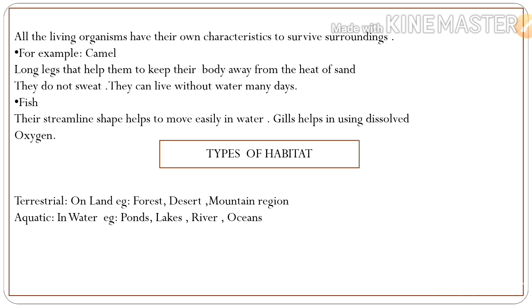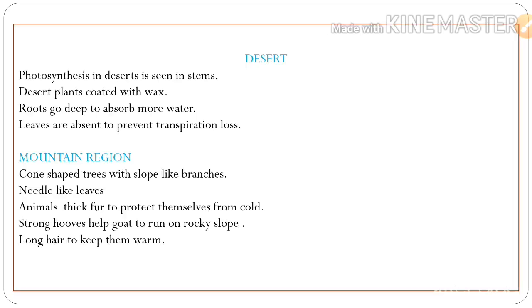So there are two types of habitat: terrestrial and aquatic. Terrestrial means on land. For example, forest, desert, mountain region and grassland are some examples of terrestrial habitat. Next one, aquatic, that is in water. Examples: pond, lakes, river, oceans.